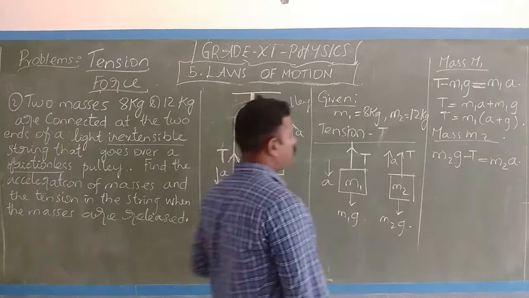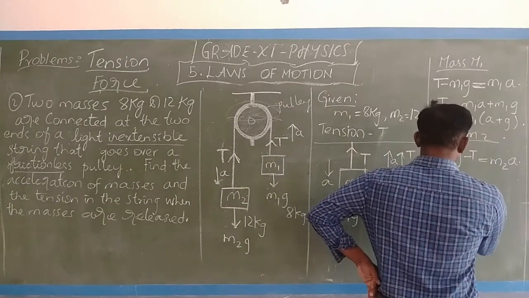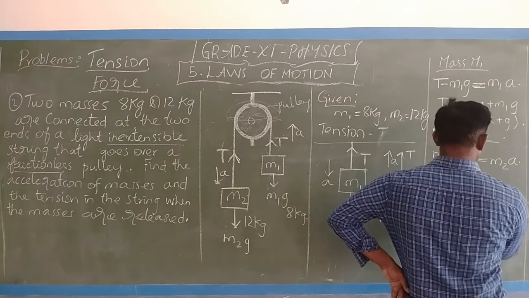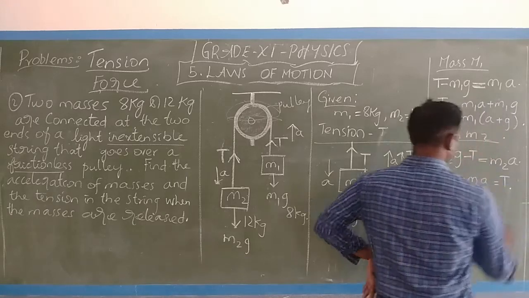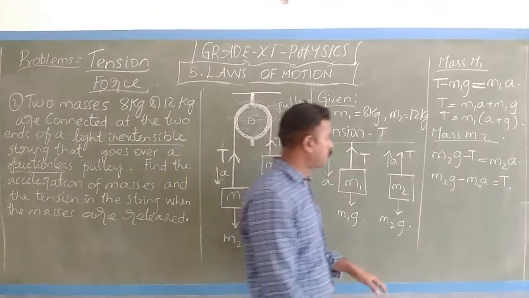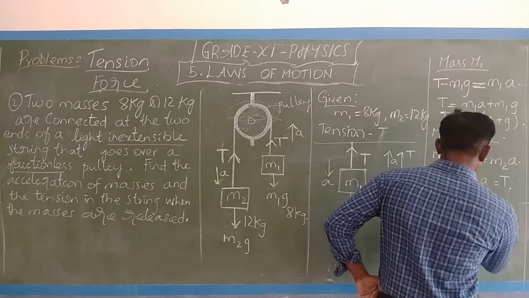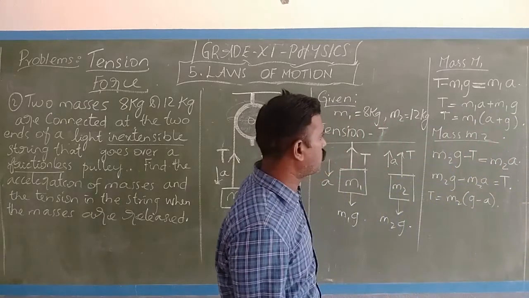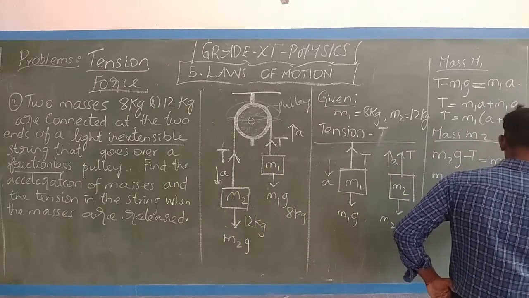Now I take M2g minus M2a equals T. I brought both to one point, tension. So T equals M2 times (g minus a). So this is the first equation and this is the second.